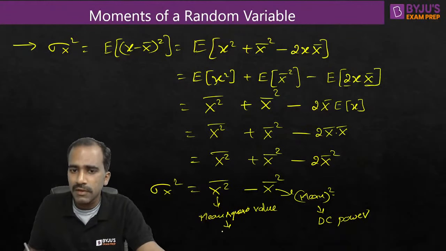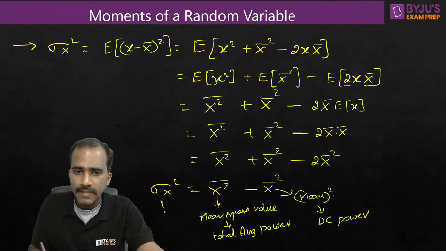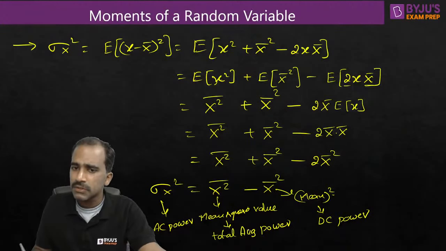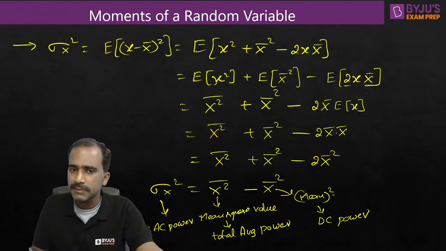So mean square value, as I already told, will give us total average power, and this will give us average AC power. Average AC power is equal to total power minus DC power. Correct or not? From the total power, if you remove DC power, obviously you will be getting AC power.